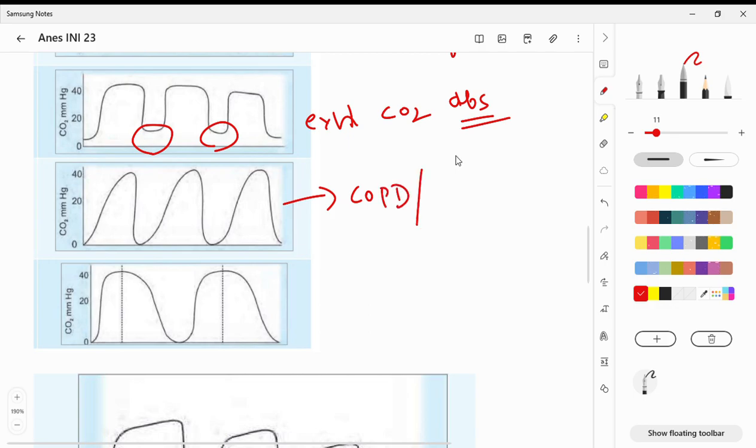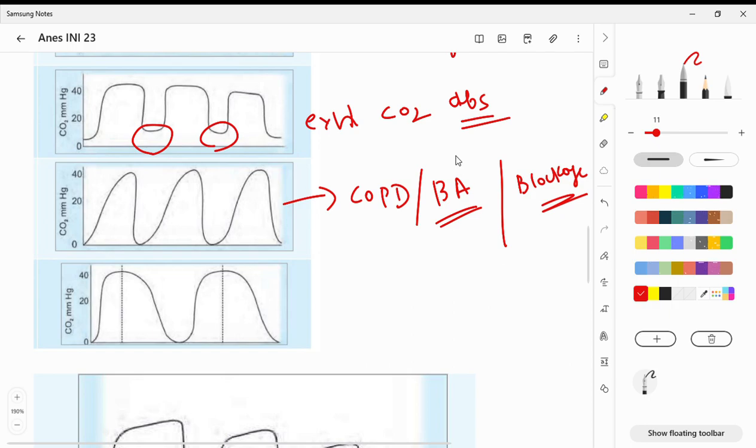COPD is very, very important. Followed by your bronchial asthma, also very, very important. And you can also suspect blockage of secretions, any blockage, whether it is a pathological blockage or an induced blockage. So this is very, very important. So foreign body, blocked ventilator tube, blocked bronchi, blocked trachea, everything is going to show this.